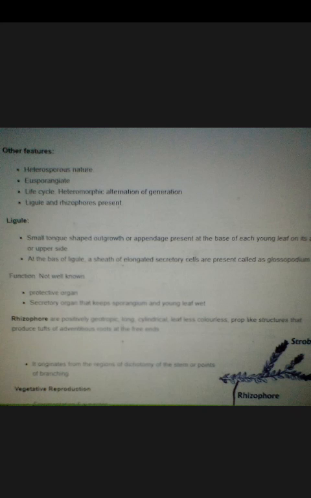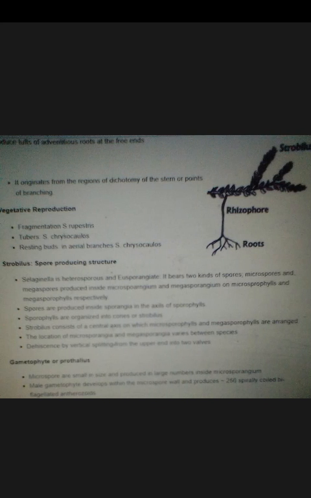Then reproduction. Selaginella can reproduce vegetatively and sexually. Vegetative reproduction is carried out in different species by different methods. Some of them are like fragmentation, found in Selaginella rupestris.